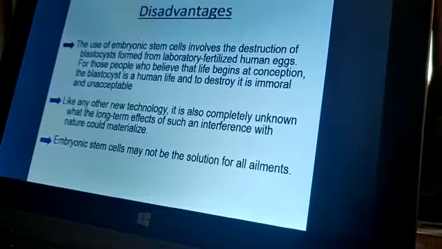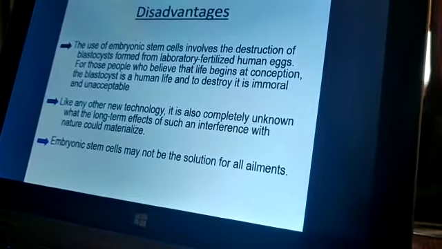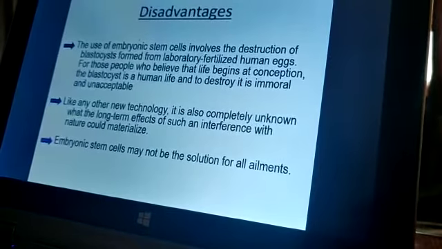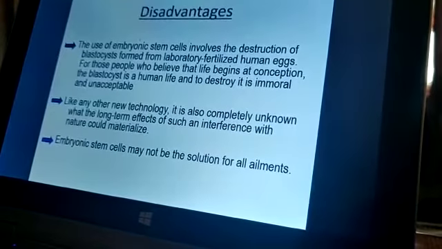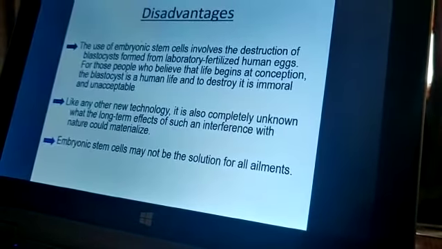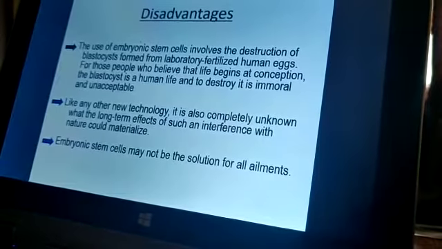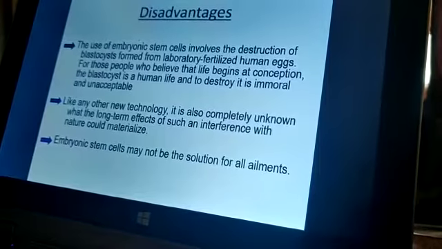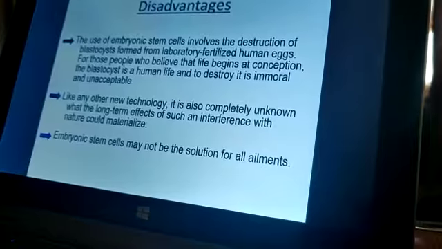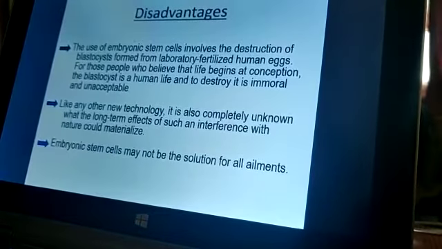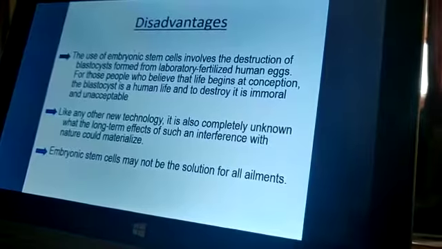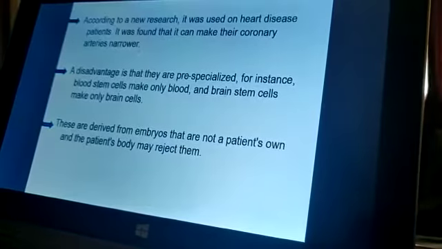Like any other new technology, it is also completely unknown what the long-term effects of such an interference with nature could be. Embryonic stem cells may not be the solution for all ailments. That means, while using these stem cells, some ethical problems are there.